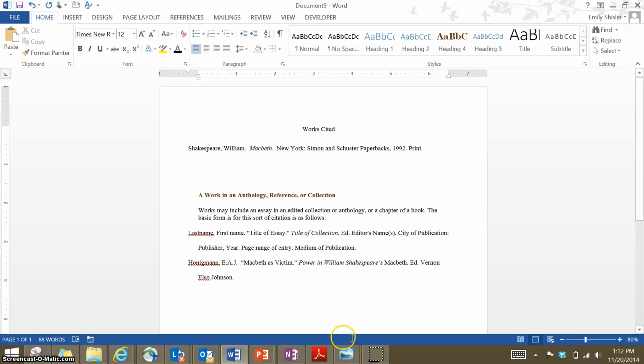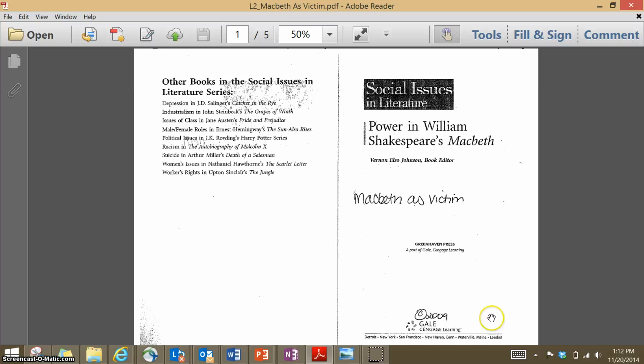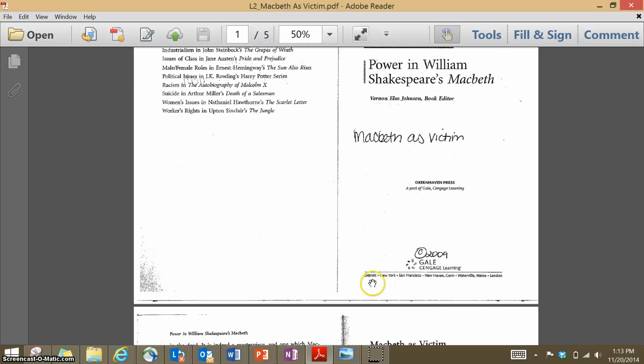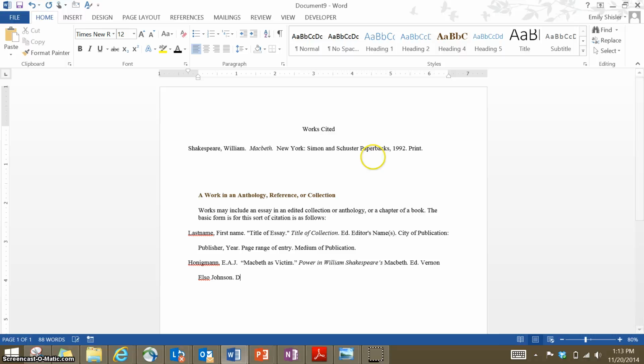Period. Once again, the city of publication, publisher, and year. I've got multiple cities listed again, but like always, I choose the first city, so Detroit, and then Gale Cengage Learning, which I actually think is really not the publisher. If I look up, the publisher is Greenhaven Press. I'm looking for words like press or publication or books to see who the real publisher is. This is probably the company. And I've got the date here, 2009. So Detroit, Greenhaven Press, 2009, period.